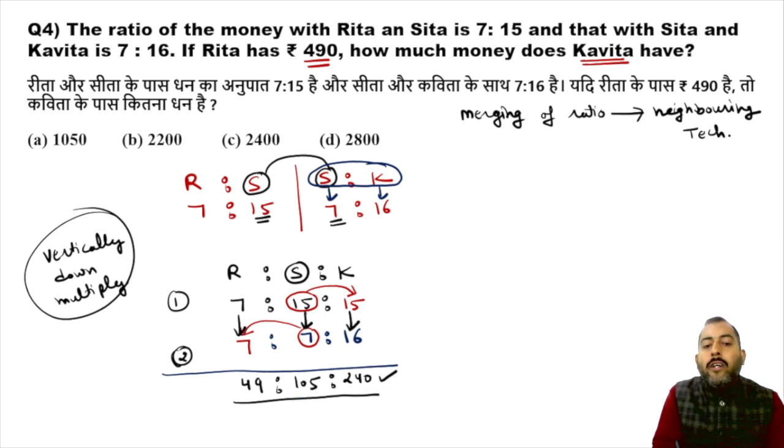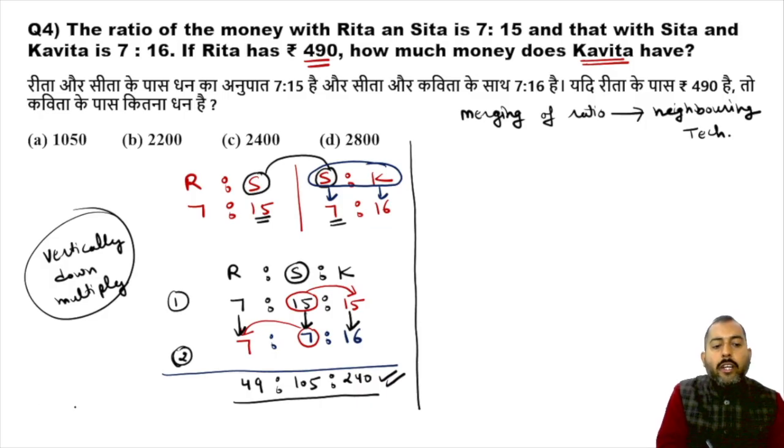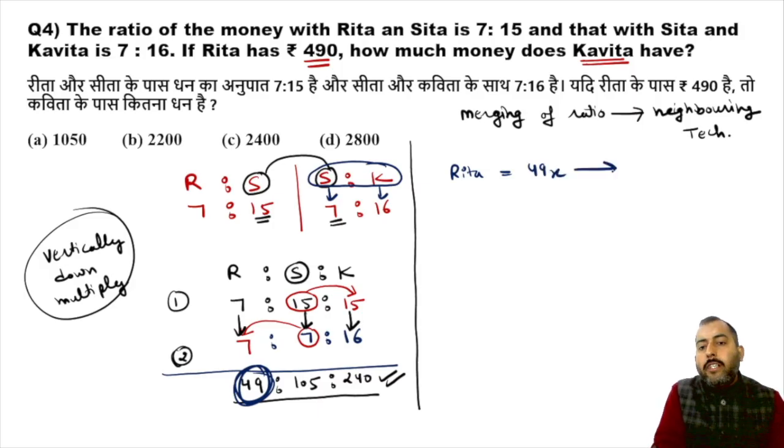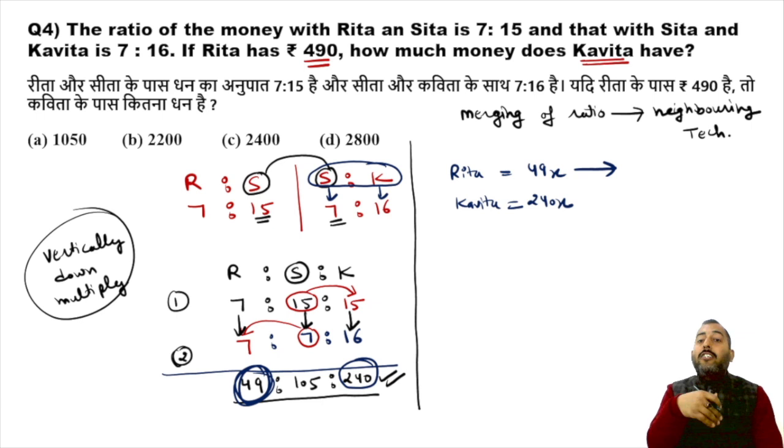Now we have merged the ratio of Rita, Sita and Kavita. So from this final merging, I can say if Rita is getting 49x rupees, then Kavita will get 240x rupees.